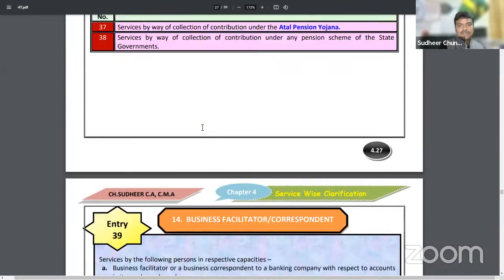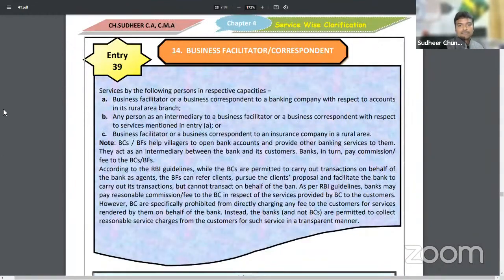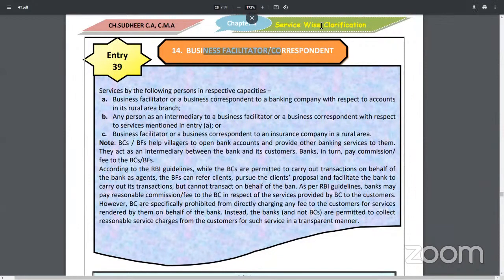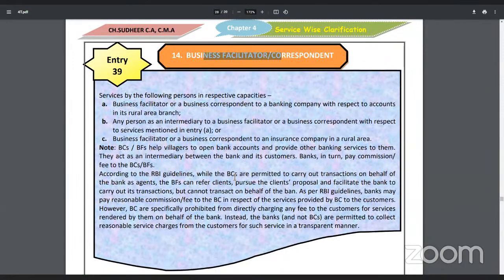Next, pension schemes were exempted, as I have already said just now. Next, for banks, in order to develop business in rural sector and rural branches, there will be some facilitators and correspondents in rural areas. If you see here, I will show you once.